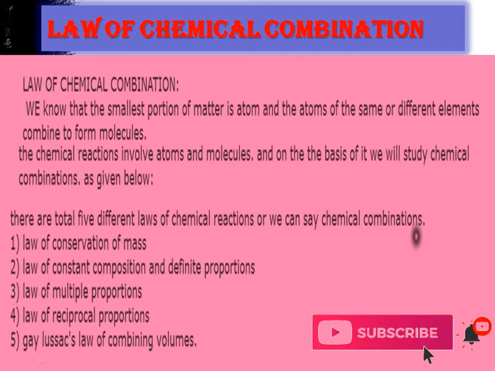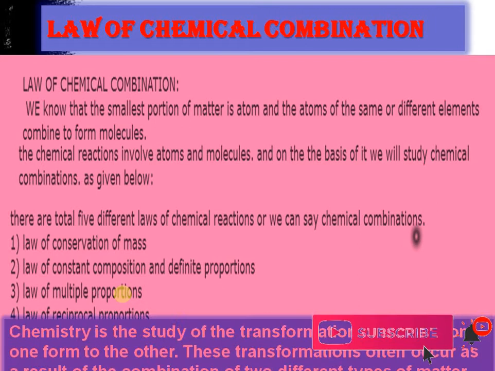As we know, there are a total of 5 different laws of chemical combination: law of conservation of mass, law of constant composition or definite proportion, law of multiple proportion, law of reciprocal proportion, and Gay-Lussac's law of combining volumes.